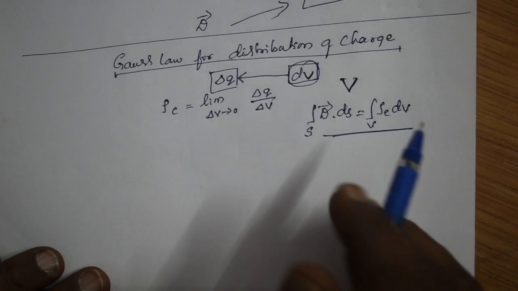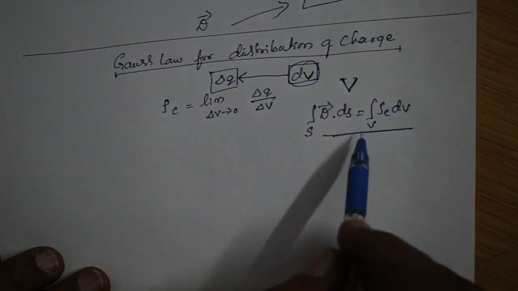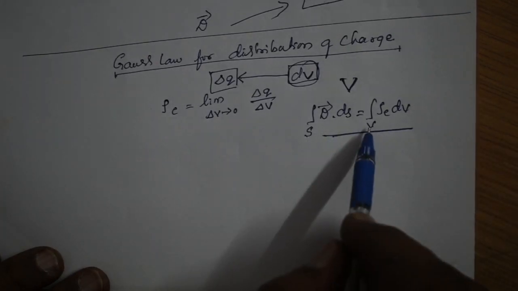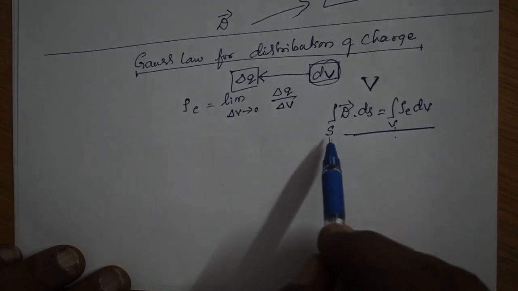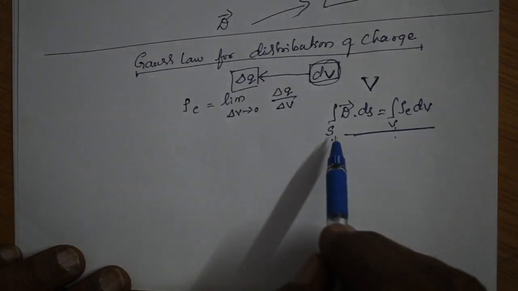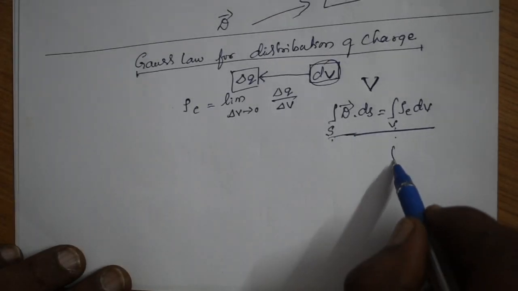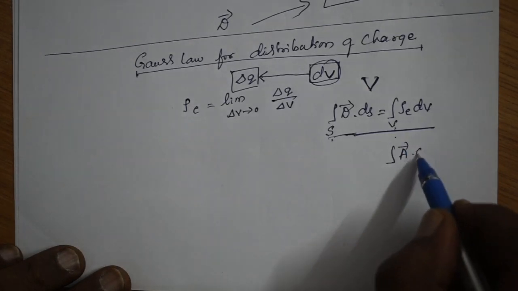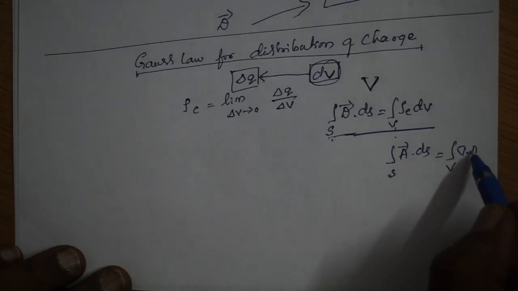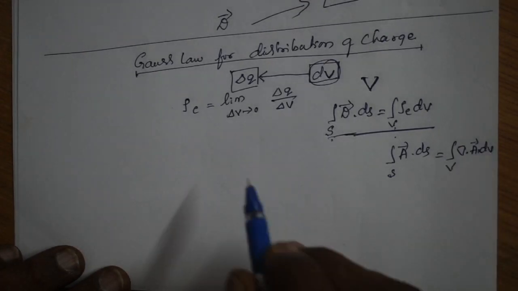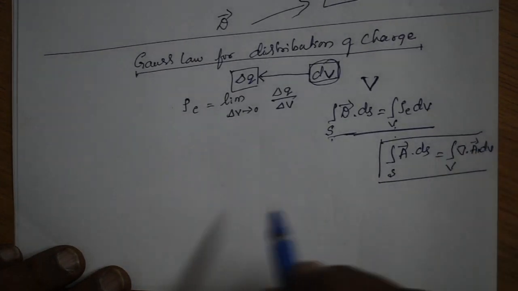But we need the differential form of the Gauss law. That's why we have to remove the integrals. To remove the integrals, we have to convert either the surface integral to a volume integral or the volume integral to a surface integral. From the Gauss divergence theorem we know that the surface integral of some vector dot dS is nothing but the volume integral of the divergence of that vector dV. This is your Gauss divergence theorem for vectors.